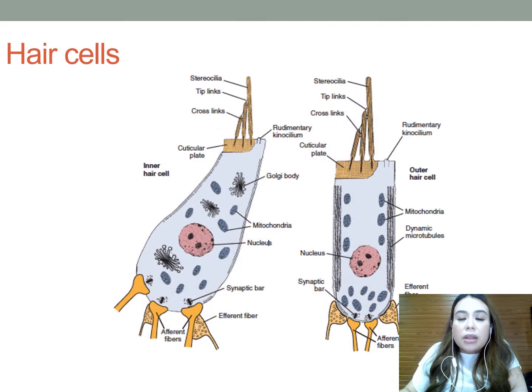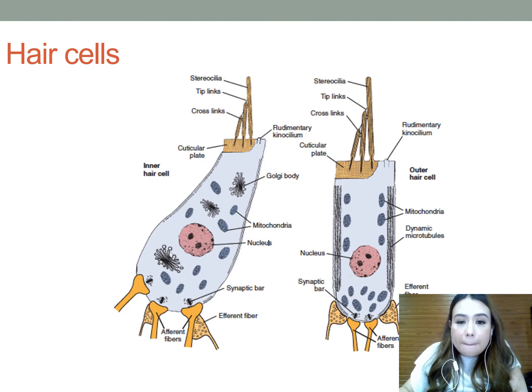For the hair cells, the inner and outer hair cells function as receptor cells that transduce mechanical movements into an electrochemical signal to stimulate your auditory nerve. Here is a schematic picture presenting examples of inner and outer hair cells. The apical portion of all hair cells includes a thickened region called the cuticular plate, which in conjunction with the supporting cells forms your reticular lamina.